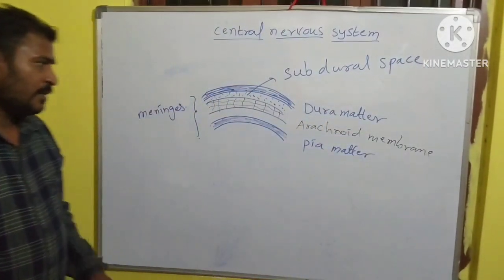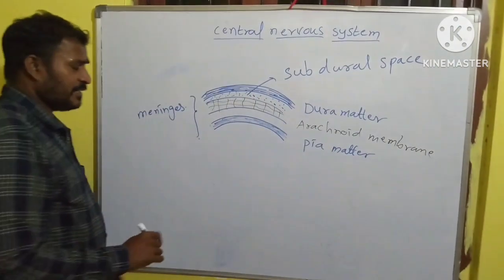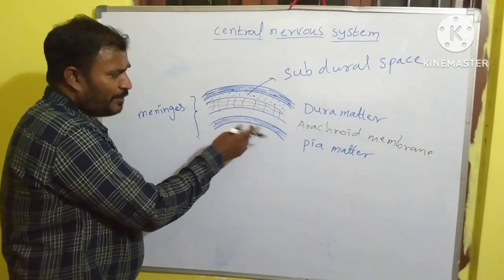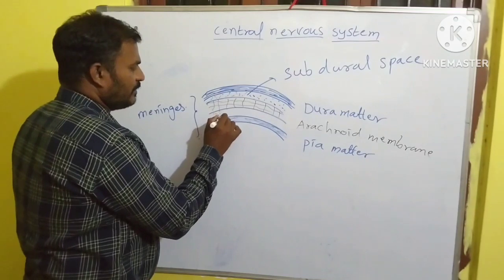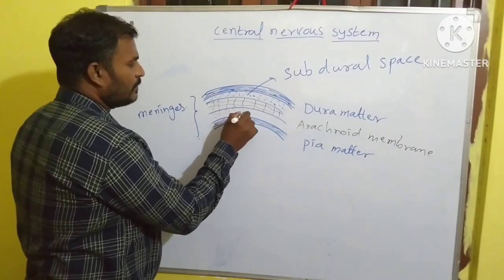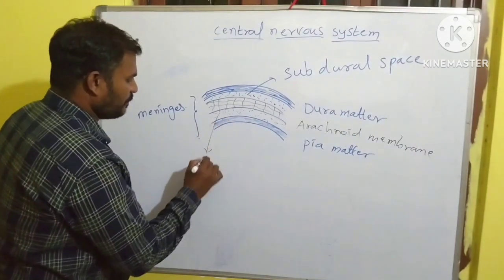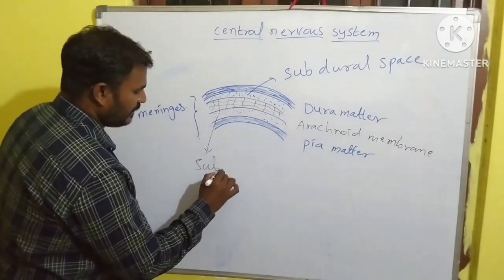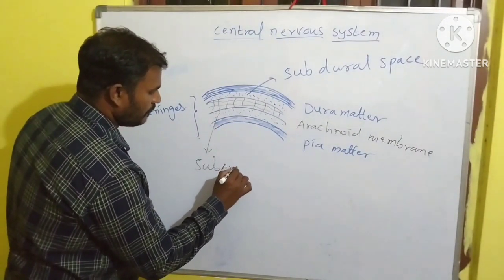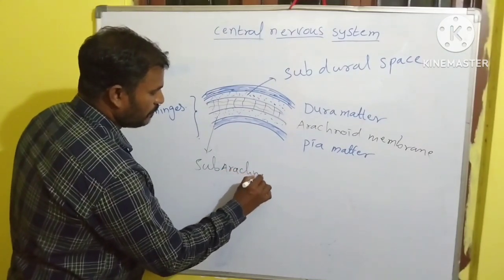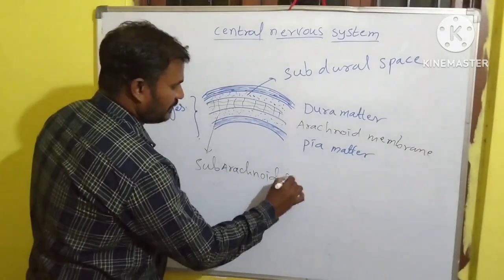Another space is also present between the arachnoid membrane and pia mater. This is called the subarachnoid space.